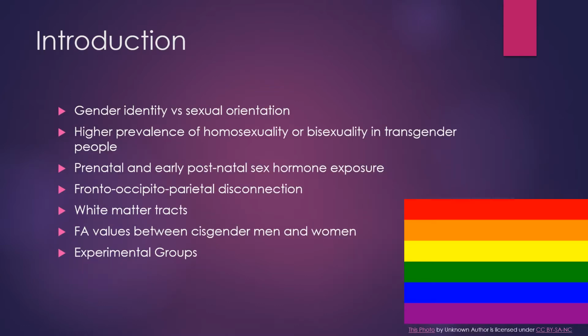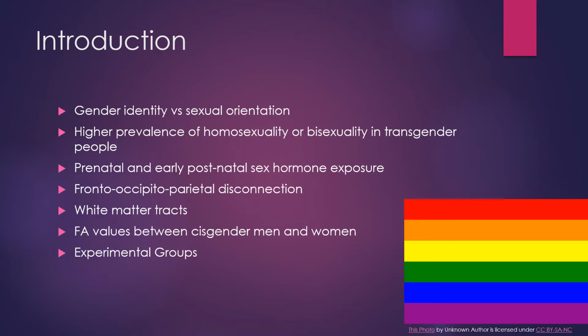The first point we are going to go over is gender identity versus sexual orientation. Gender identity is a spectrum to show which gender a person identifies with, such as male, female, or non-binary. Sexual orientation refers to the gender that one is attracted to. Gender dysphoria is a symptom of those who identify as transgender, where they do not feel like they are at home in their own bodies. Transgender people have a higher likelihood of identifying as homosexual or bisexual compared to their cisgender counterparts.